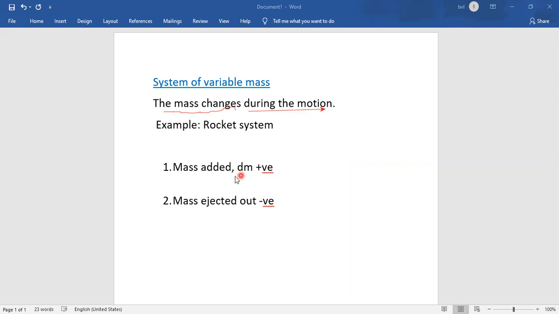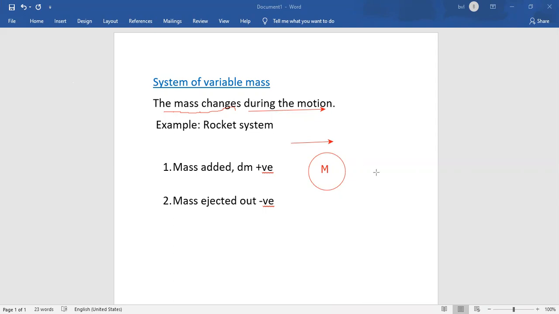What happens when mass is added? How is it considered? And if it is ejected out, how can we consider that mass which is ejected out? We have to think about that. So now we will consider the first case, mass which is added to the system. A system is moving here, with mass m, and this is in motion. We will say the motion of the system is from left to right.